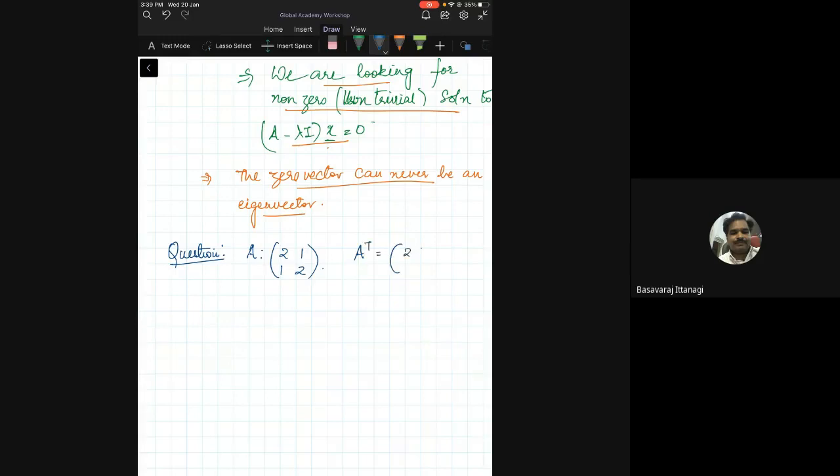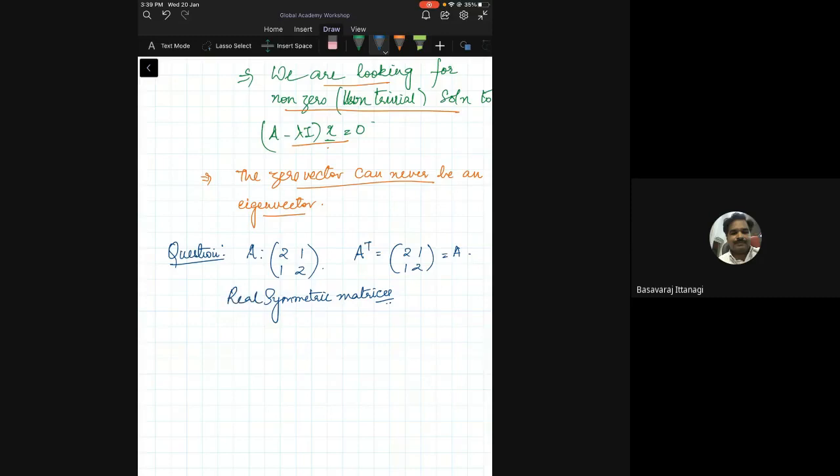A transpose is the same as A. So we call such matrices symmetric matrices. For whichever A transpose is equal to A, we say that the matrix A is symmetric. These are basically real symmetric matrices.